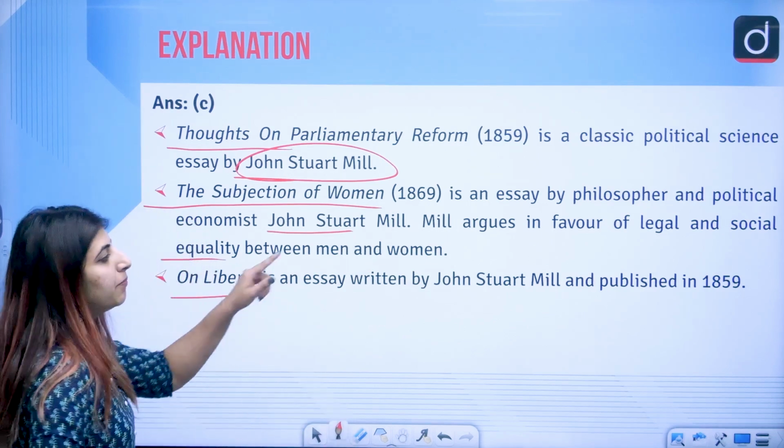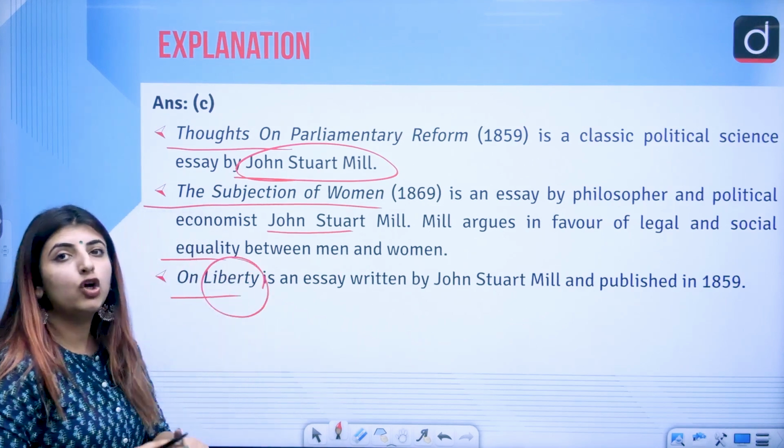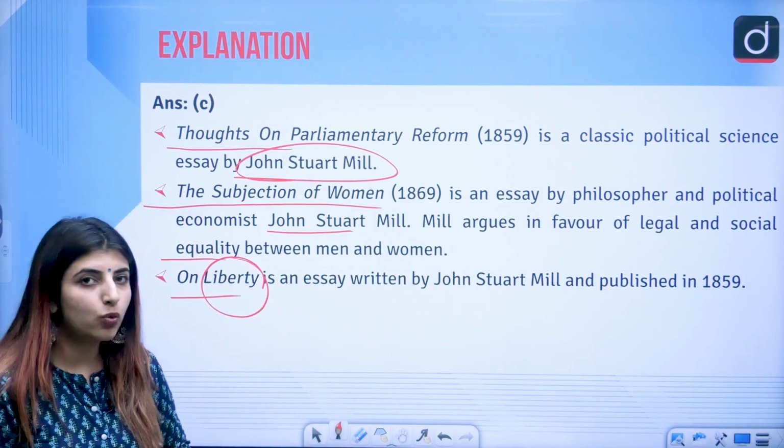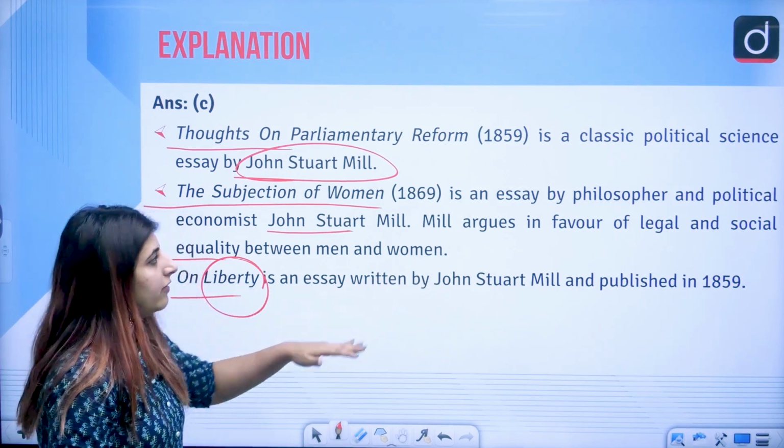Then On Liberty, published in 1859, which of course talks about the concept of liberty on its own, correct? So try to note down the publication date wherever possible.